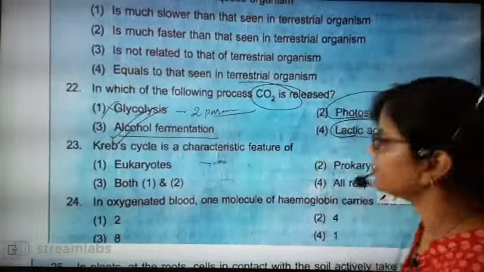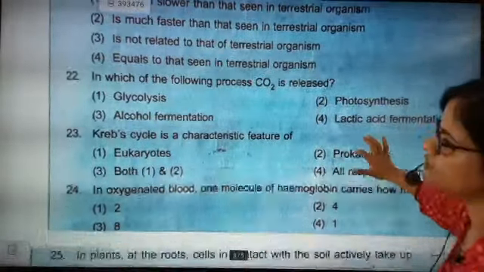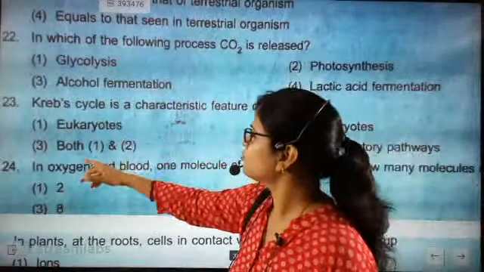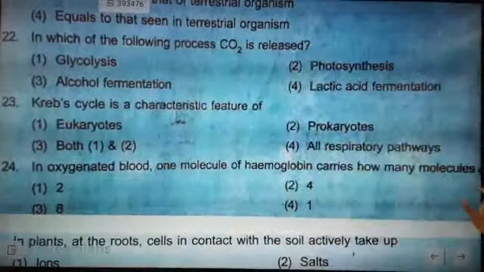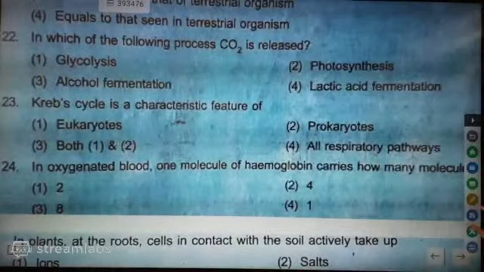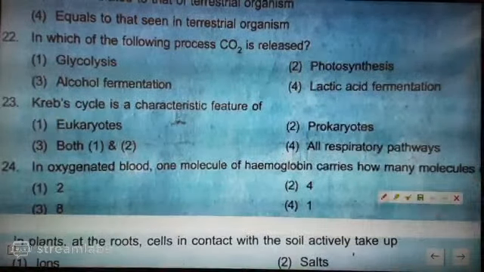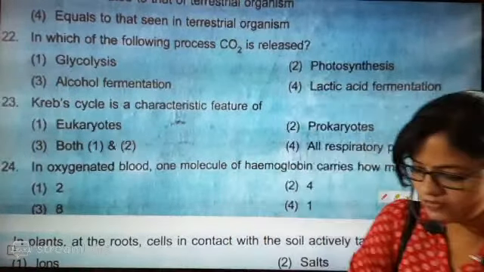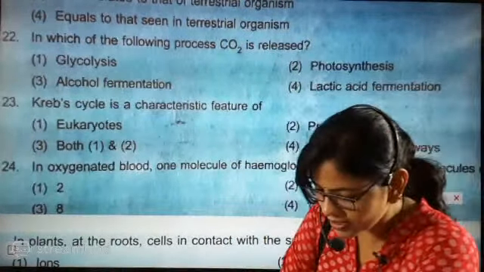Now, beta, what we are doing here is giving scores. The Krebs cycle is a characteristic feature of: eukaryotes, both A and B, prokaryotes, or all respiratory pathways. This is the best question. Everybody just answer this question very nicely. Jenny, what happened, beta?